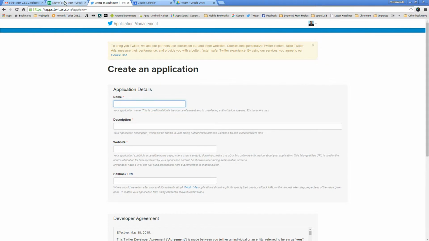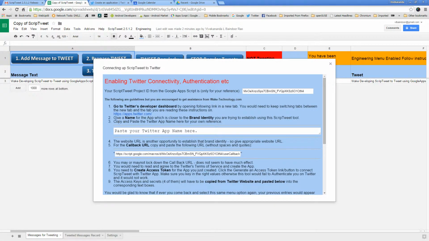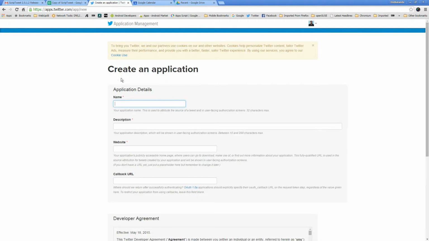What does it say about the name? It says give a name for the app which is closer to the brand identity you are trying to establish using this ScripTweet tool. Okay, so I need to give it a name which is closer to the brand name.